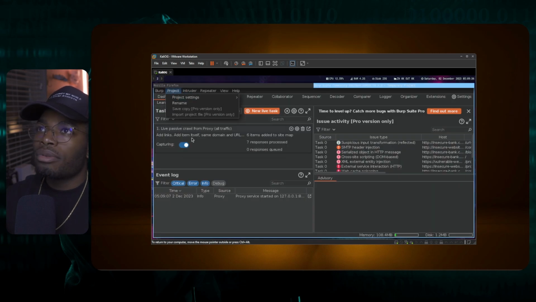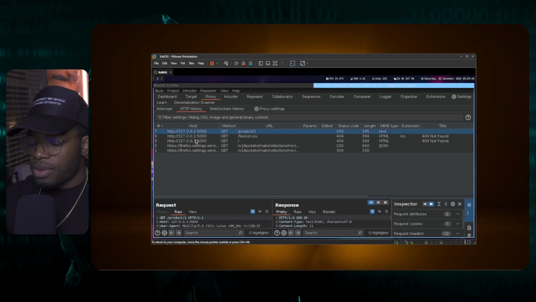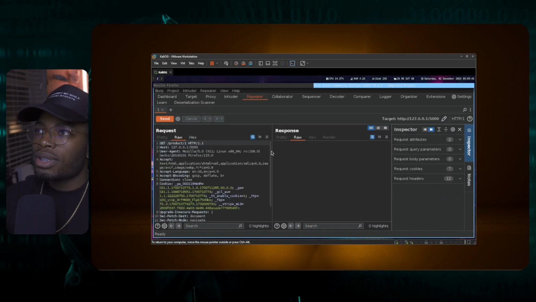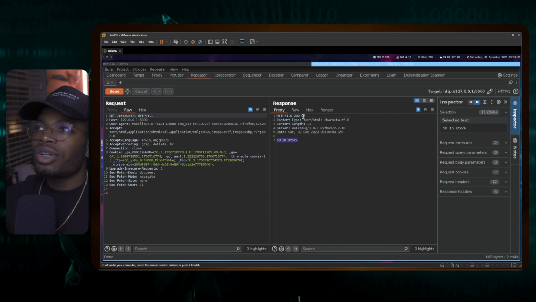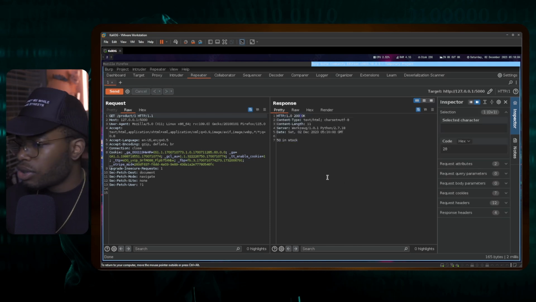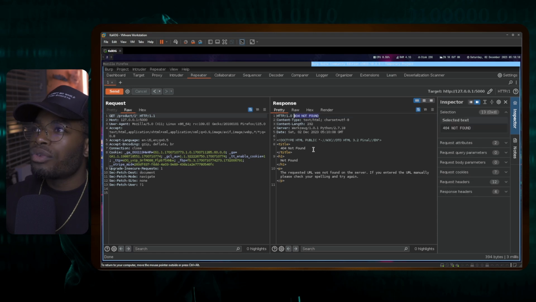Let's look at our Burp Suite. What am I looking at, honestly? There we go. We want to send that to the repeater and follow it. Can y'all see this? Let me make this bigger. Okay, my screen's a bit bigger, but send this. It says 50 in stock. We get a 200 status code, right? If we try any sort of SQL payloads, we get a 404 not found.